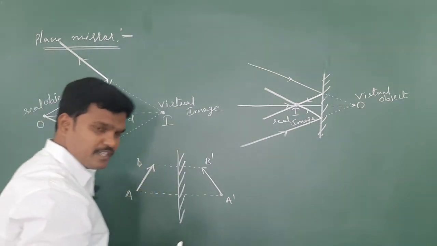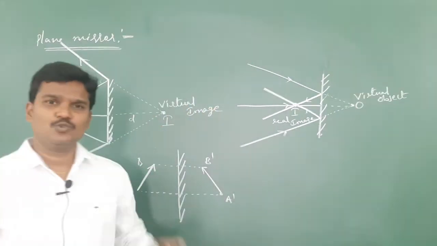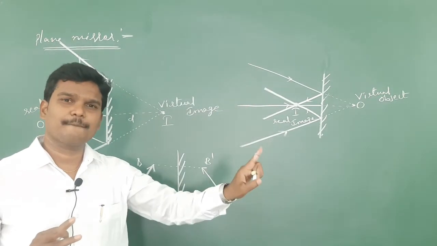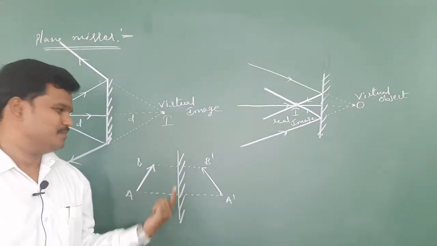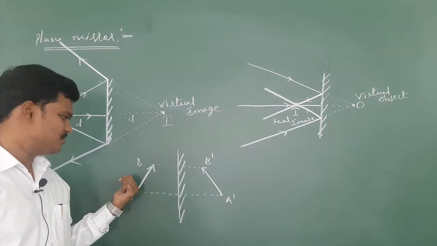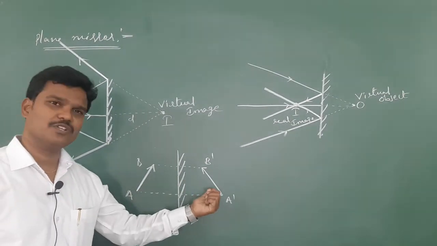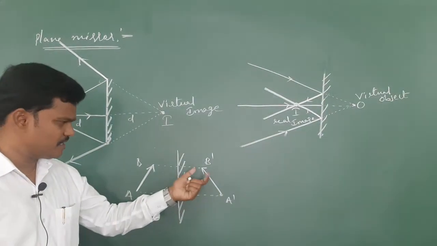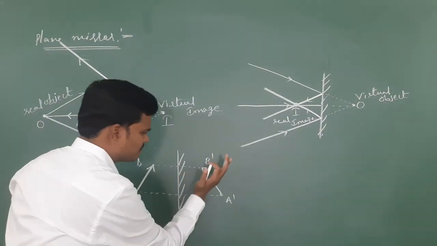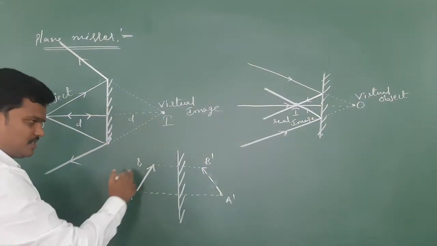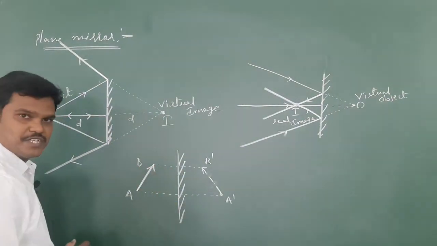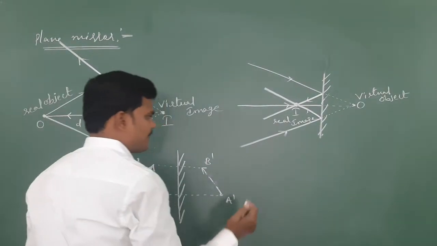Why? Because if you place any object at a 2 meter distance in front of a plane mirror, the image is also available at the same distance. But the nature of the images is different. So this is the real object, this is the virtual image. If there is any confusion, you draw only dots. So this is the image.